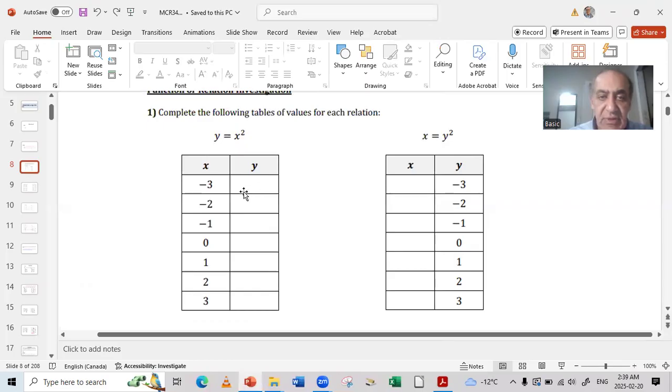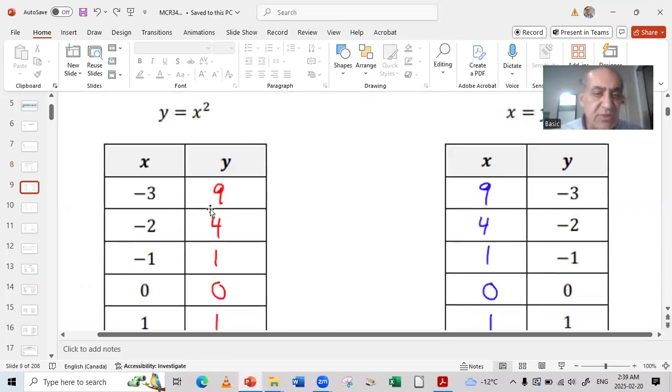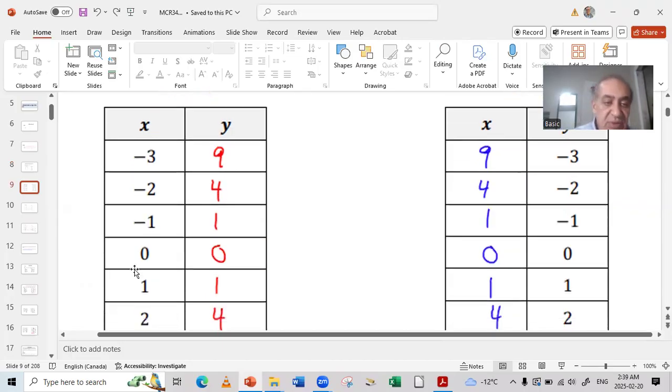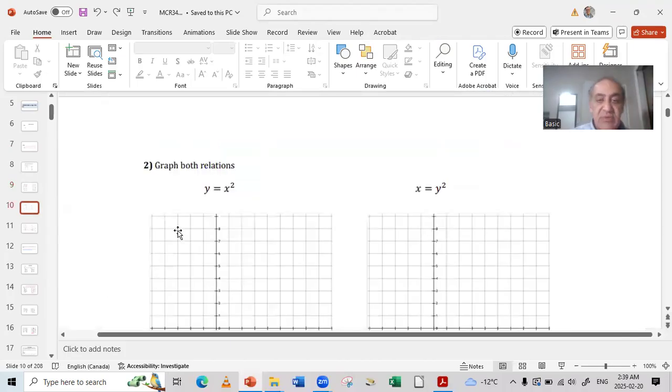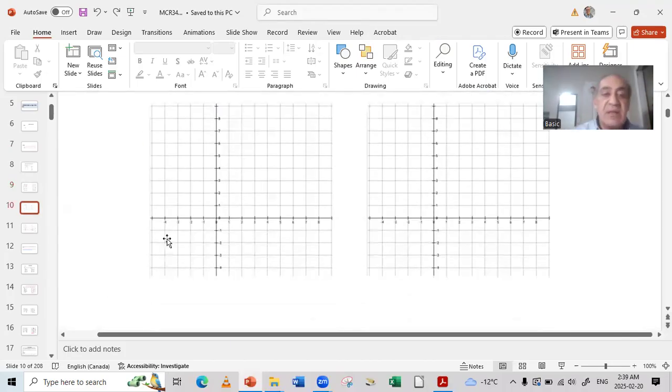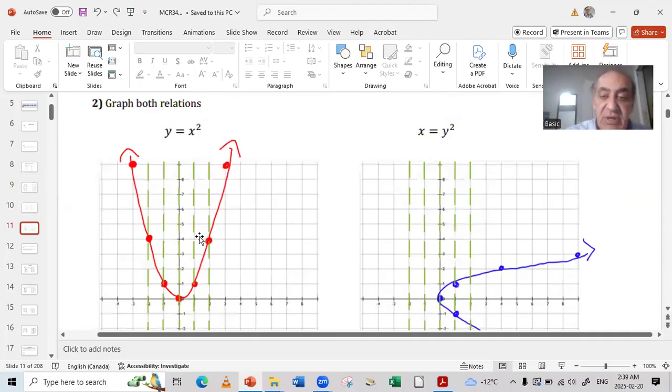So here, -3 squared is 9, -2 squared will give me 4, -1 squared will give me 1, 0 squared will give me 0, 1 squared will give me 1, 2 squared will give me 4, and so on for the rest of the other values. 3 squared will give me 9. That is what we had in the previous lecture, and we said that this represents a function.